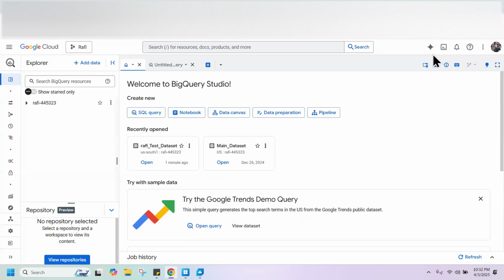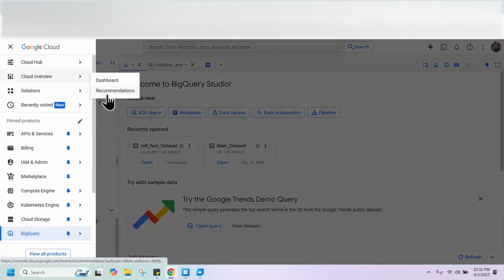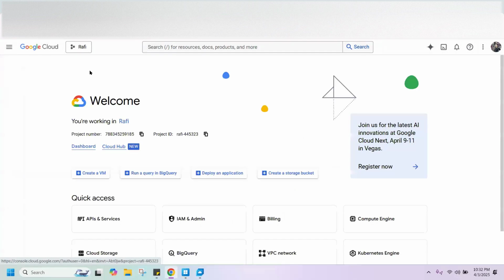Now you can click on that Google Cloud icon in the left corner. Just click on the icon. It will direct you to home. Now just search GCS on the top.